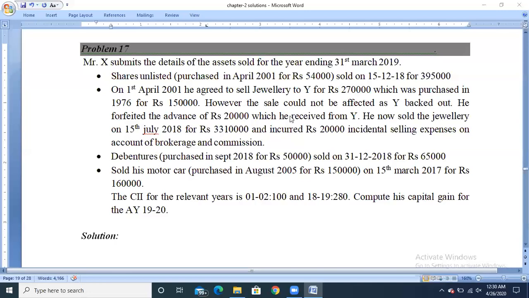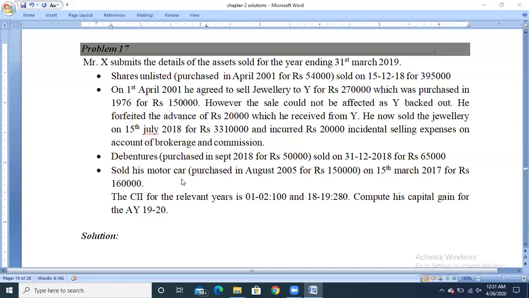He now sold the jewelry on 15th July 2018 for rupees 33,10,000, and incurred rupees 20,000 incidental selling expenses on account of brokerage and commission. So this 20,000 is the selling expenses or realization expenses. Debentures purchased in September 2018 for rupees 50,000, sold on 31st December 2018 for rupees 65,000.